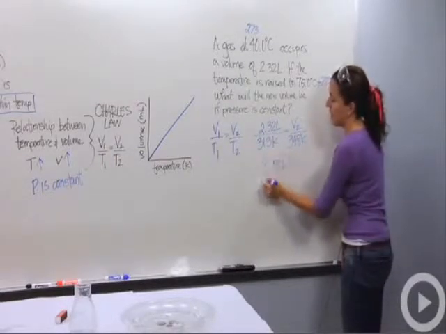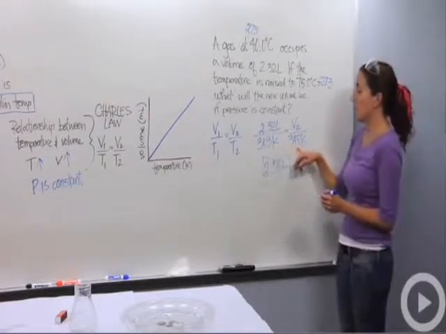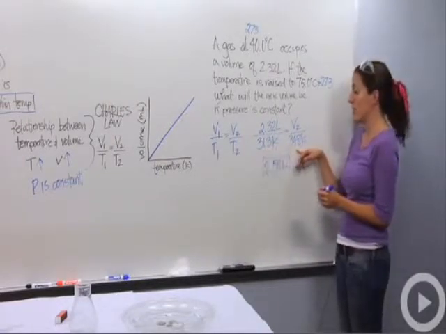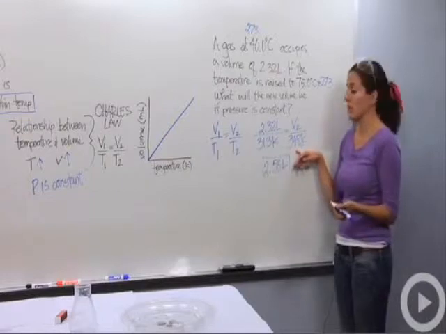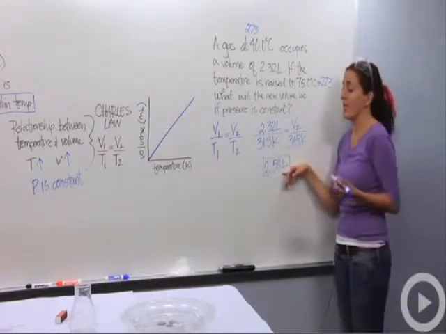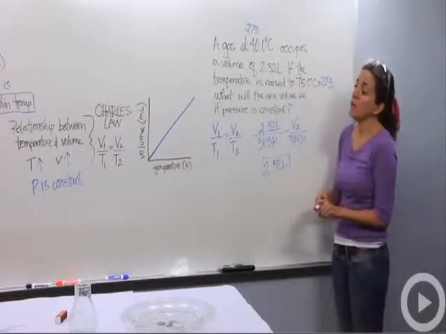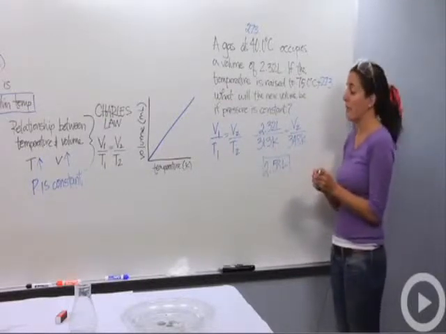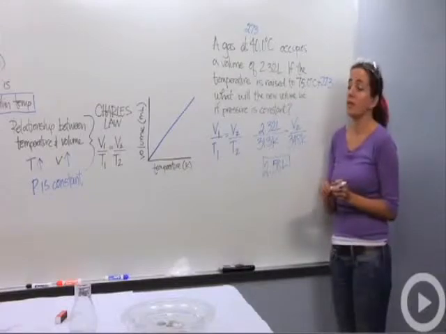And let's see if that makes sense. We increased the temperature from 313 to 348. What's going to happen to volume? It should also increase, which it did. 2.32 increased to 2.58 liters. So mathematically, this is correct. Hopefully the demonstration, the graphs, and the problem helped you understand how Charles' law works.